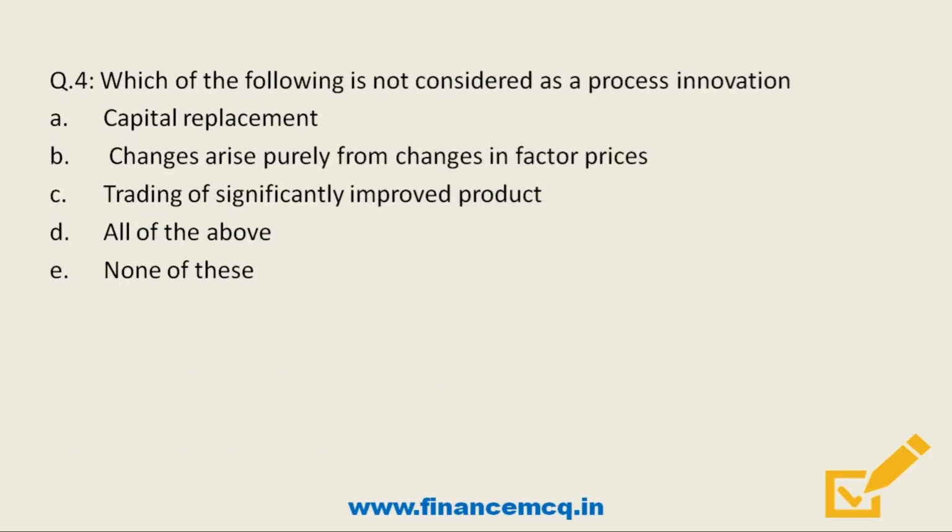Moving on. Which of the following is not considered as process innovation? Option A, capital replacement. Option B, changes arising purely from changes in factor prices. Option C, trading of significantly improved product. Option D, all of the above, and last option, none of the above. So friends, here all of the above will not be considered as process innovation. Process innovation is the implementation of new or significantly improved production or delivery method. So example would be just-in-time manufacturing or total quality maintenance.